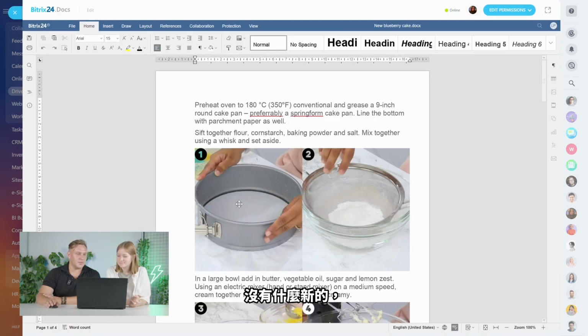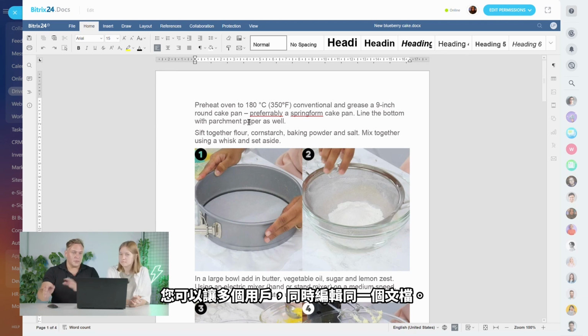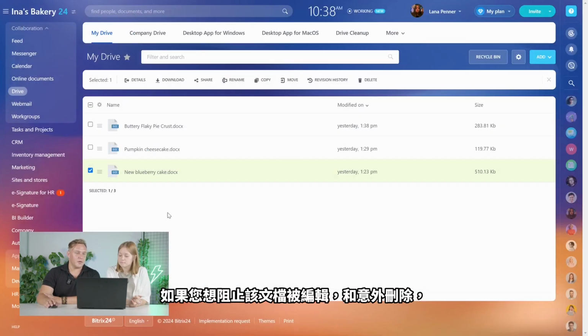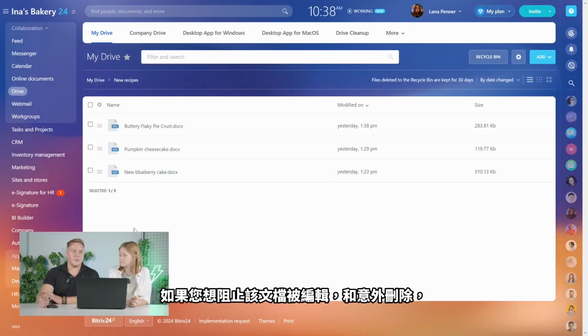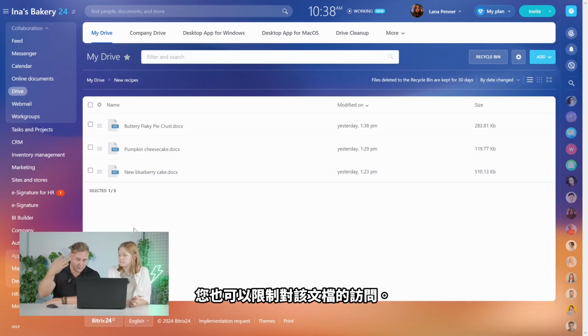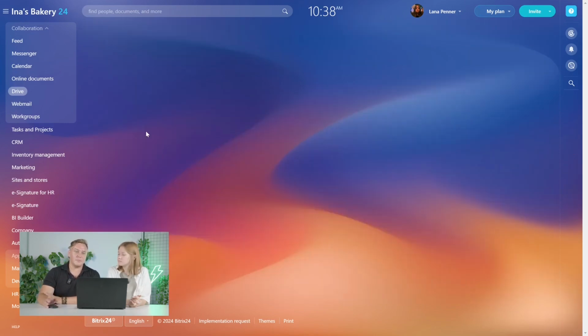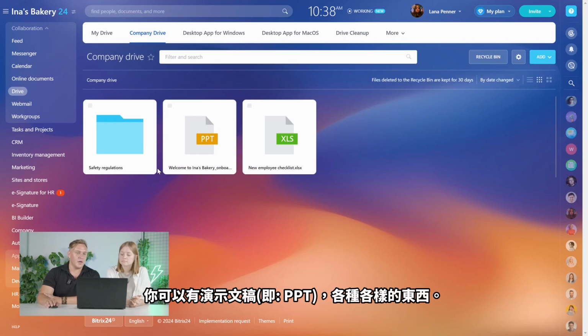It probably doesn't really require explaining, but a great feature here is that you can have multiple users editing the same document at the same time, simultaneously. So that's really great. And also you can restrict access to this document if you want to lock it from editing and from being accidentally erased by someone else. So you can do that. But in addition to text documents, you can also have spreadsheets, you can have presentations, all kinds of stuff.